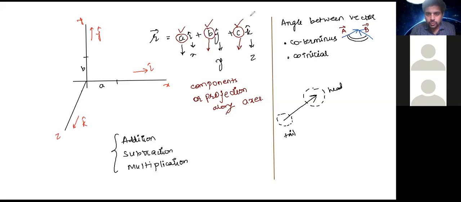So I'll take this B, bring it over here. This is vector B. Similarly, the vector A, I'll bring it over here. So see, in order to measure the angle between the vectors, I have either made their heads coincide or made their tails coincide. Both will give me the same angle. And this is how the angle between the vectors is measured.